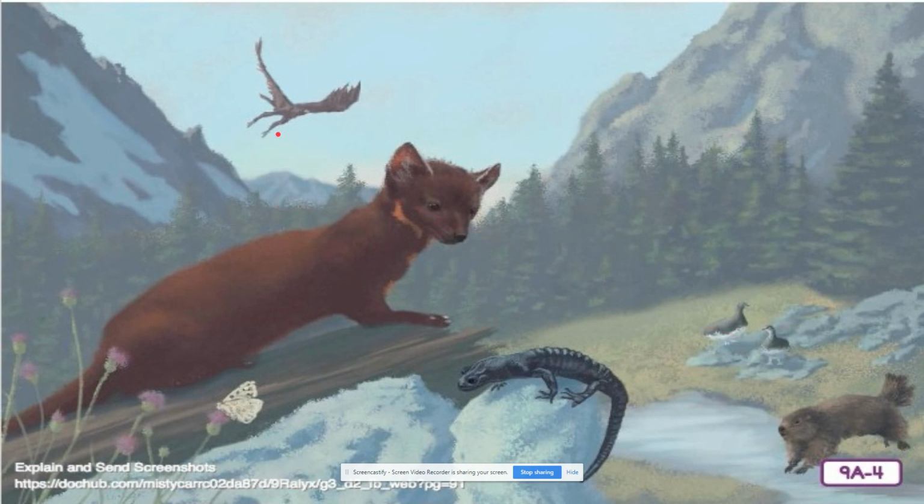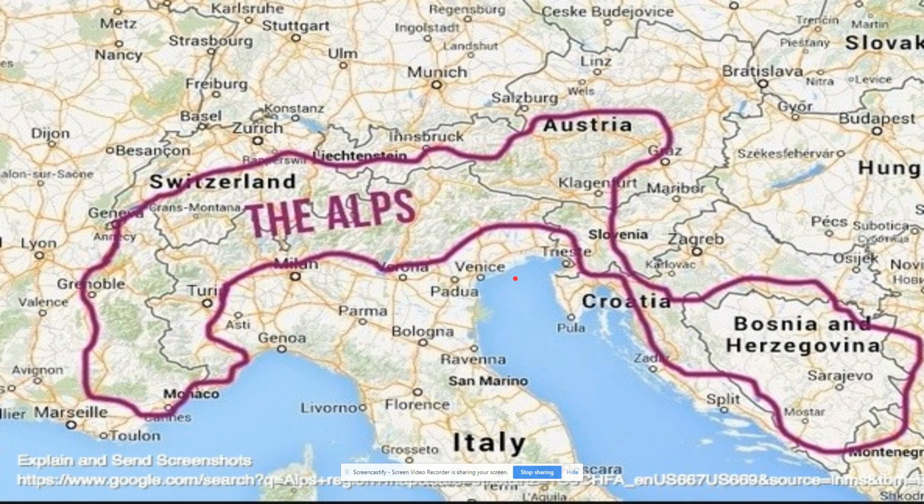What about mammals? Are there any fur-covered creatures in the Alps? Yes, we've got the marmot and the pine marten. So here's our two mammals. And this is the area we're talking about. We're talking about Europe and Italy, which is right here. And the Alps run across this region here, outlined in purple.